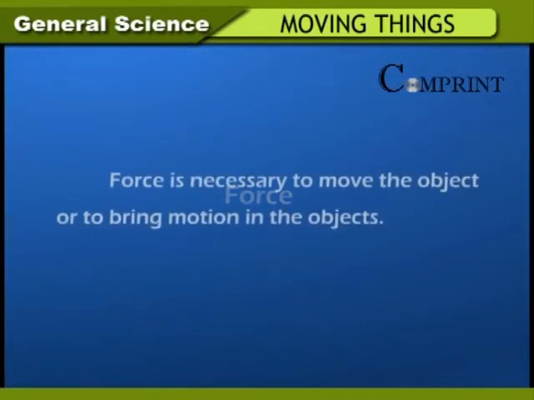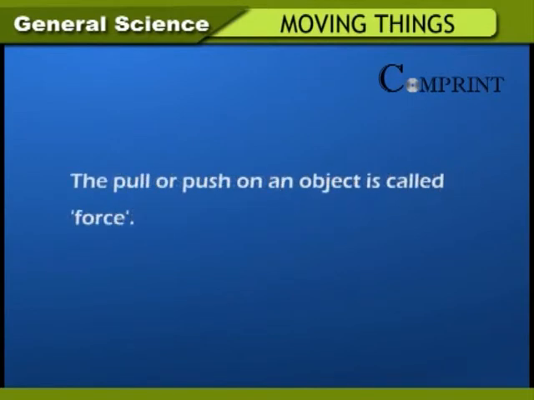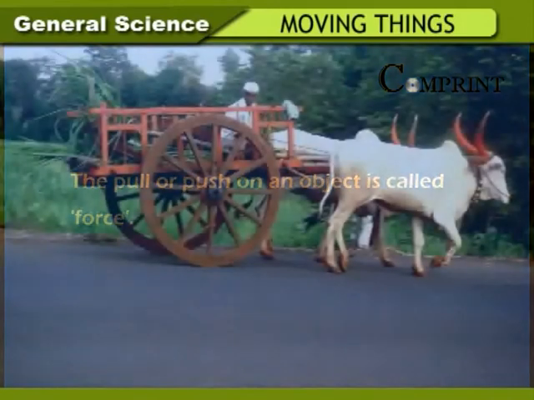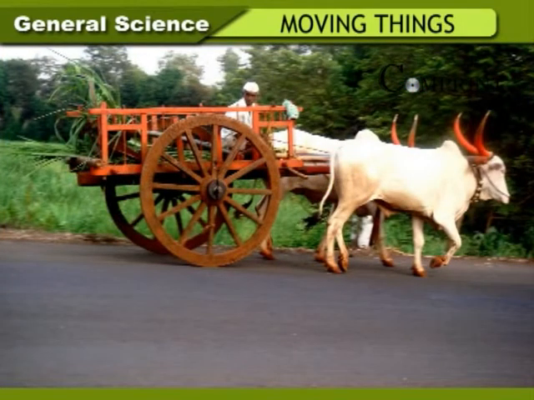Force. Force is necessary to move the objects or to bring motion in the objects. The pull or push on an object is called force. The ox has to put more force to pull the cart. Force can push or pull the object. It causes motion in the object.